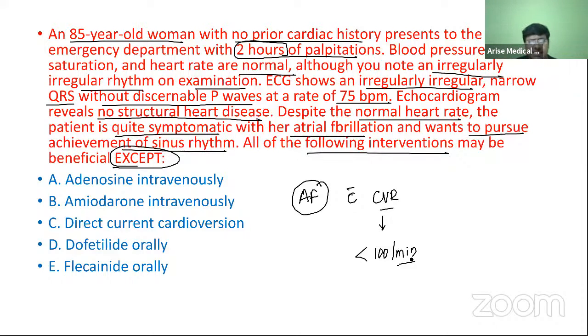Now, what is the patient's concern? The patient's concern is that I am in AF and I want to pursue sinus rhythm. I don't want AF. Now, what is the question asked? All of the following interventions may be beneficial except: adenosine intravenously, amiodarone intravenously, direct cardioversion, dofetilide orally, flecainide orally.